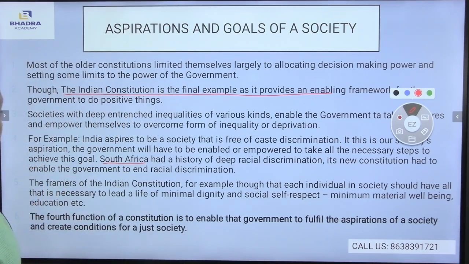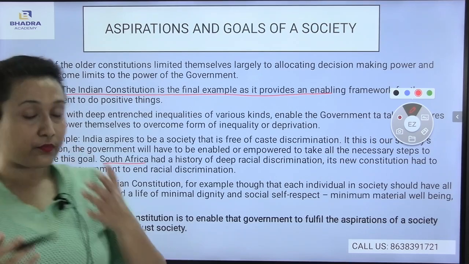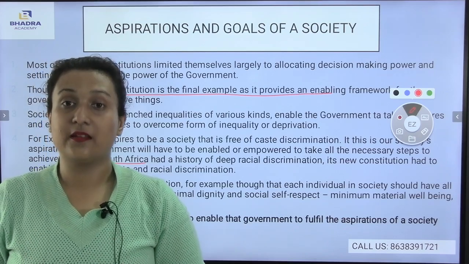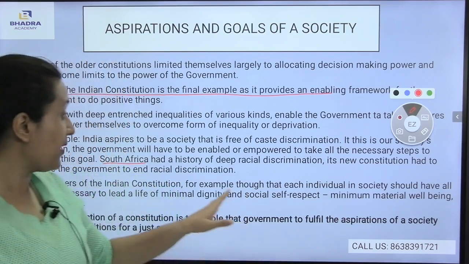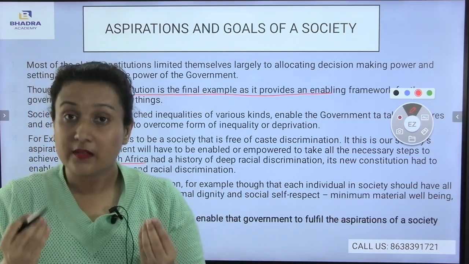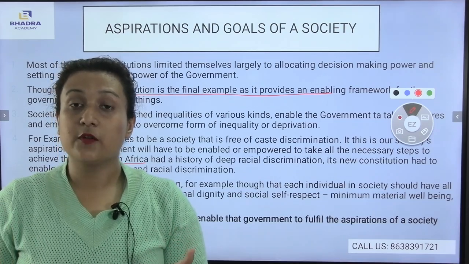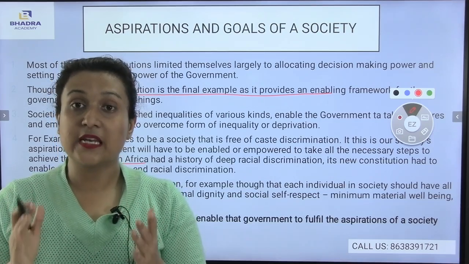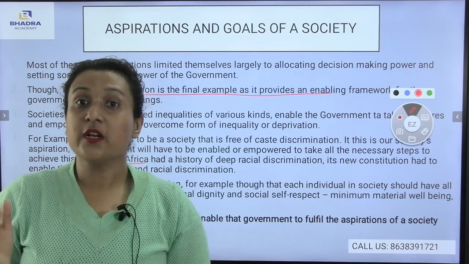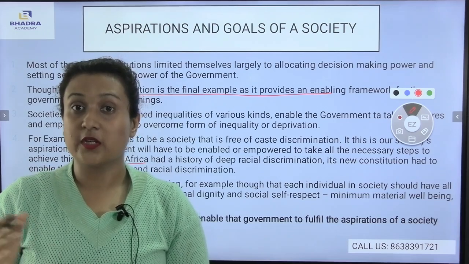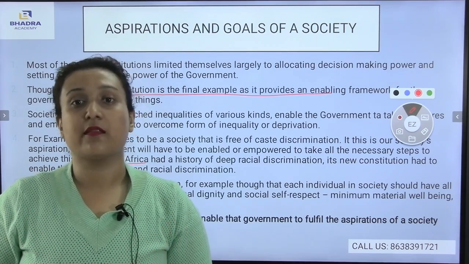The framers of the Indian constitution thought that each individual in society should have all that is necessary to lead a life of minimal dignity and social self-respect. According to the framers, the society must have its own dignity. Every individual must live with minimal dignity and respect in a society. According to Article 21 of the Constitution, this means the right to live with dignity and self-respect.